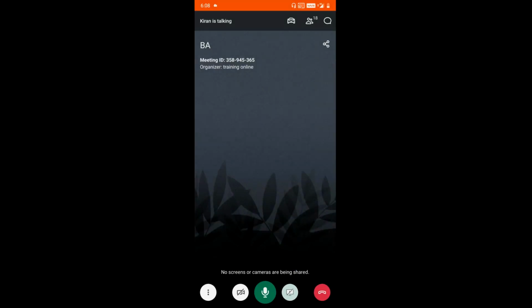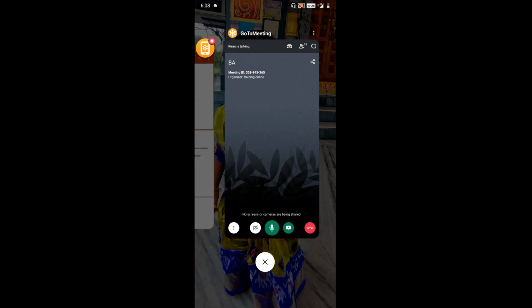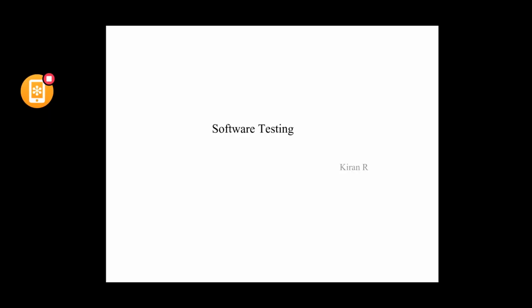Okay, so today we're going to talk about software testing and what the role of the BA would be in the software. And more importantly, we will talk about the various terminology that is used as part of the software testing activity, the various terms that we generally come across. The reason being, one of the stages where the BA would be actively involved, apart from the requirement stage, is the testing stage of the STLC.